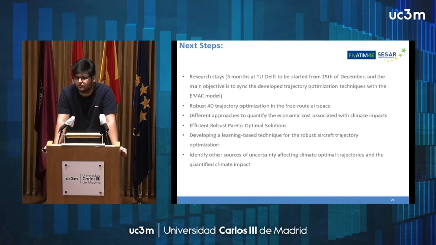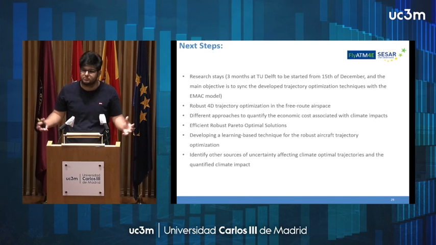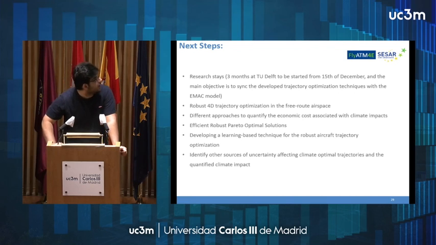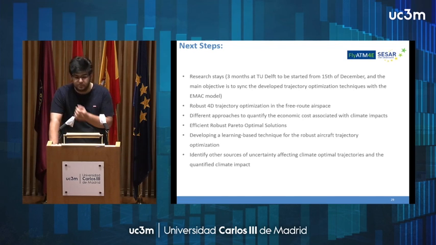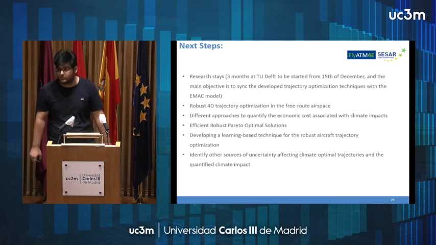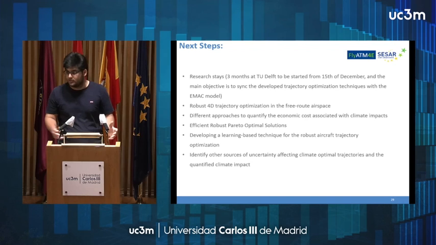This is mainly for calculating aggregated results, not individual ones. Aggregate, find an optimal behavior of a set of trajectories, not only one. And also develop learning-based approaches, mainly based on approximate dynamic programming, to find climate optimal trajectories in a robust manner. And also identify different sources of uncertainty, such as emission calculation, because they are uncertain, and address them in planning climate-aware trajectories.